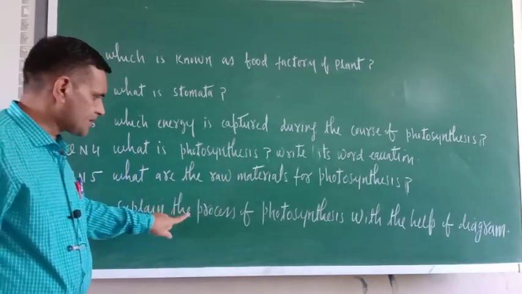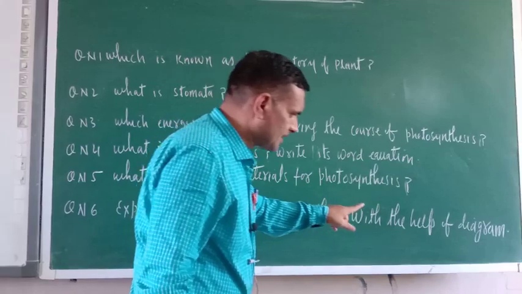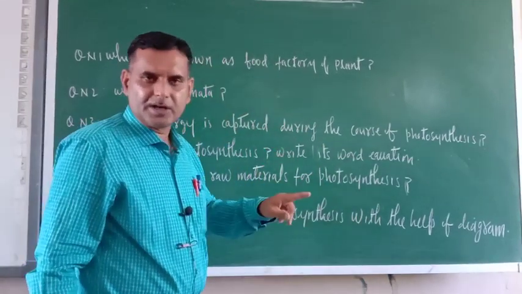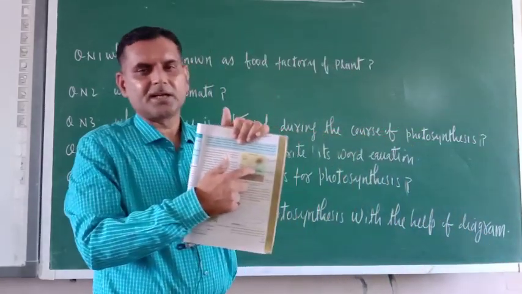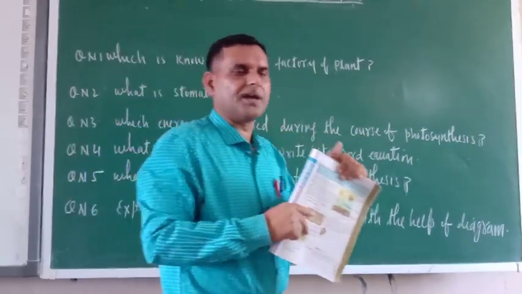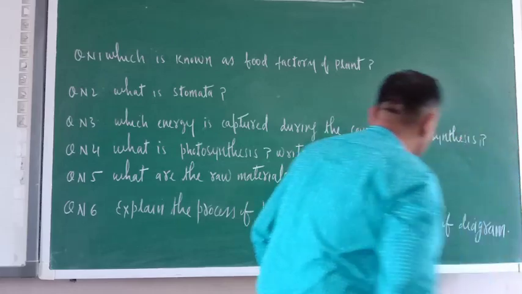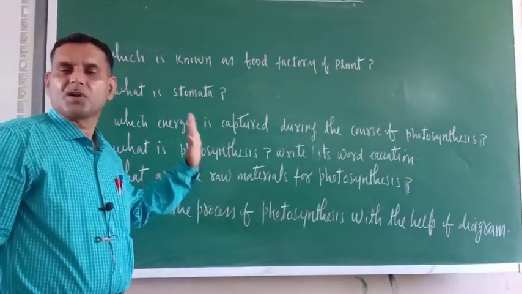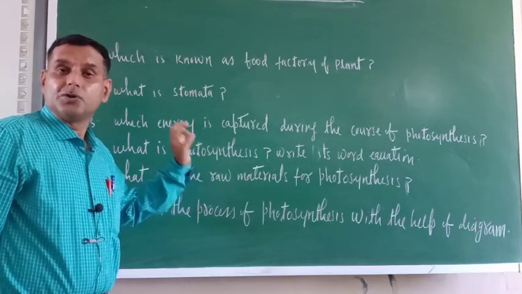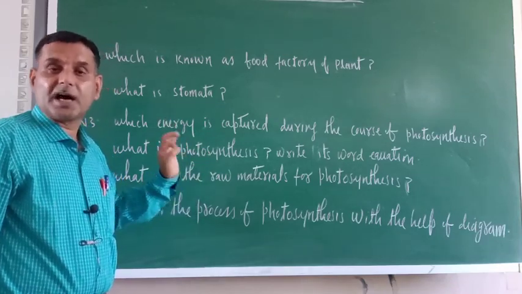Next one is, explain the process of photosynthesis with the help of a diagram. In the NCERT book, page number 3, this diagram is there. This diagram has to be made for the explanation of photosynthesis. If you complete these things properly, then you have understood the content which I taught today.